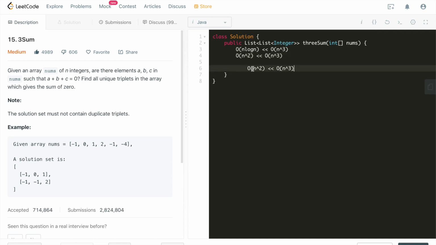So the final time complexity of the algorithm we are about to code up is going to be O(n) squared, which is much smaller than O(n) cubed. That's the beauty of algorithms. With that said, we can start coding up the actual solution, right?